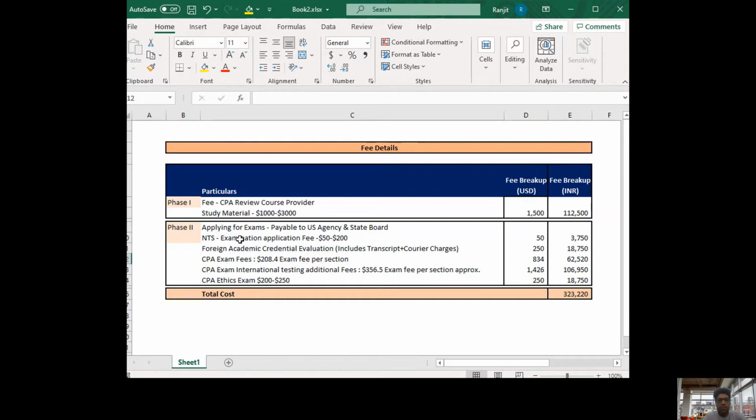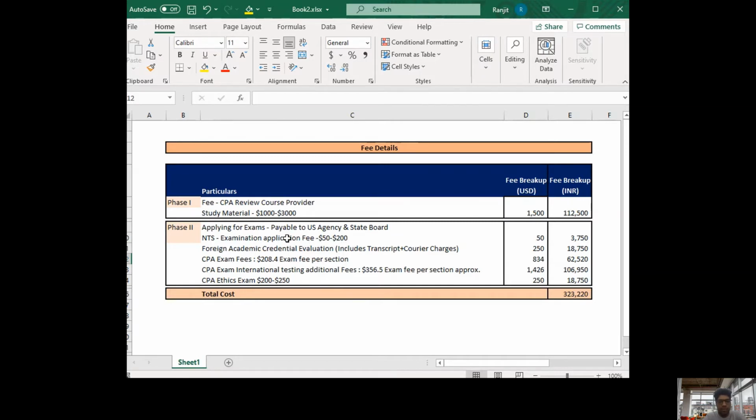Apart from that, in phase two, there are five types of fees you have to pay to US agencies and state boards. First, NTS, which is the exam application fee, and this varies from state board to state board. It starts from $50 to $200, and in Indian rupees it's 3,750 rupees. For example, for Guam it's $50, and for other boards it's more than $50.